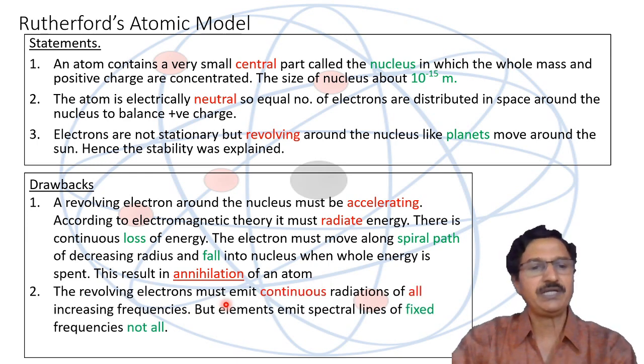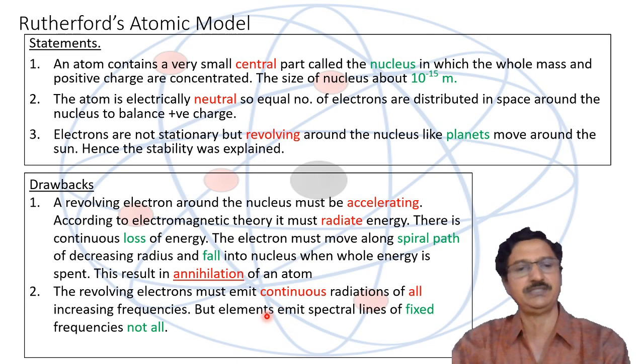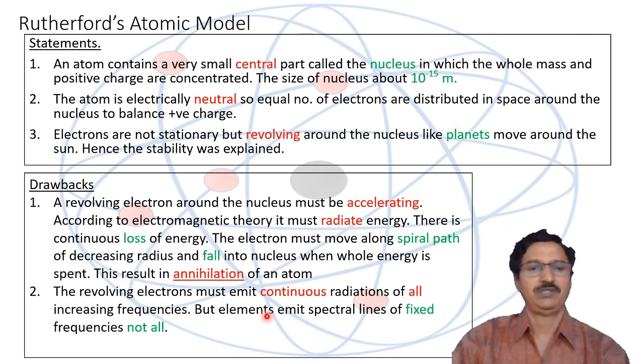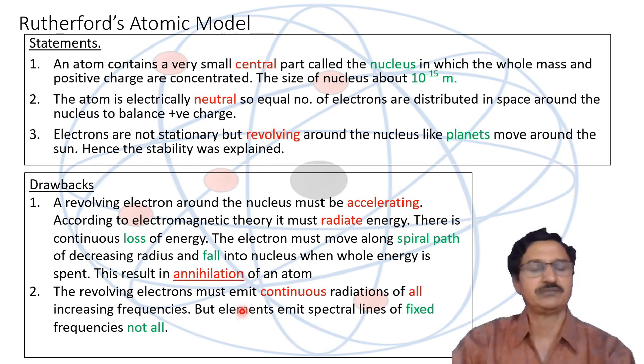The second drawback is that the revolving electrons must emit continuous radiations of all increasing frequency. According to Rutherford, the electrons are vibrating around their equilibrium positions, and therefore, as accelerating particles radiating energy, all frequencies are possible.